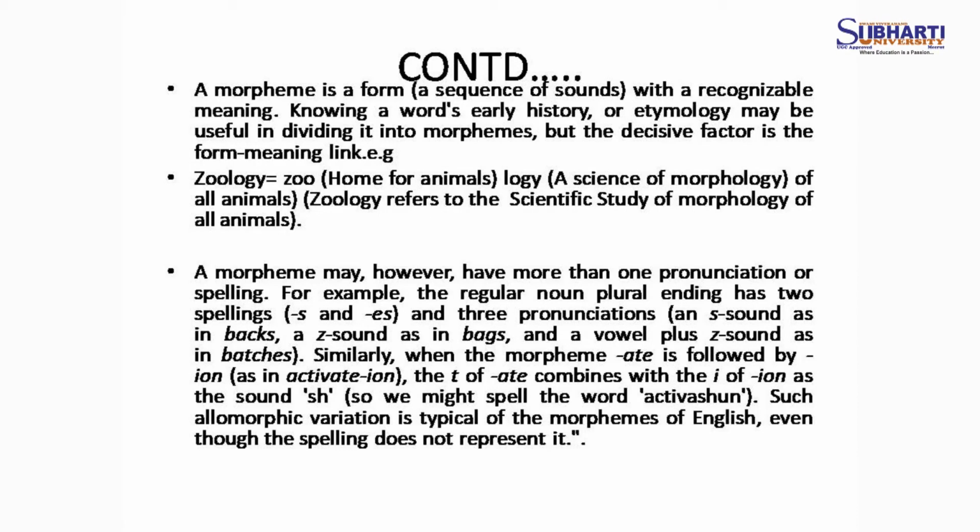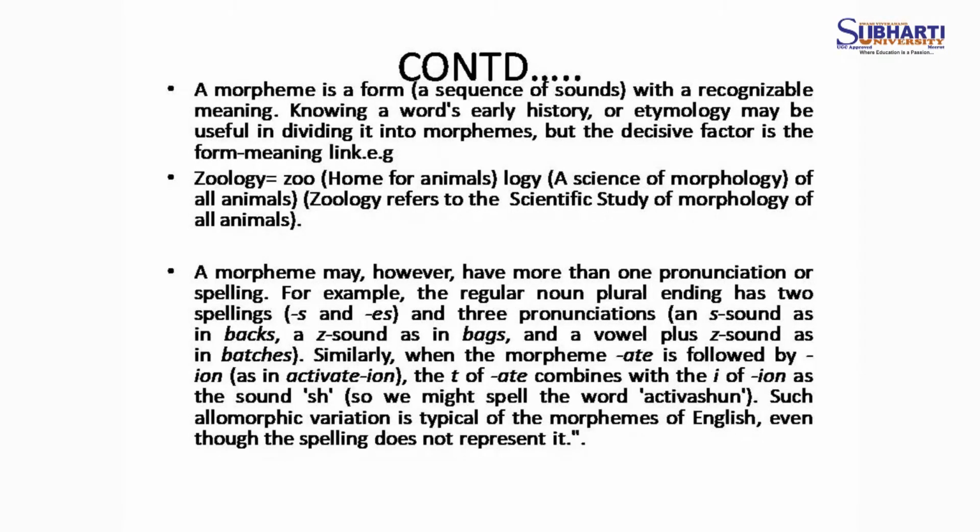For example, if I take the example of batches, in batches I am saying batches, and that es when added to batch, pronounced in a different way, makes the plural of the word batch. Es is known as a morpheme and batch is the root word.